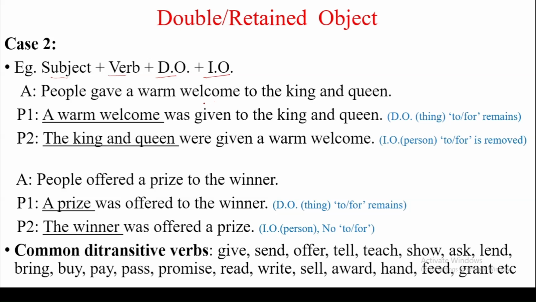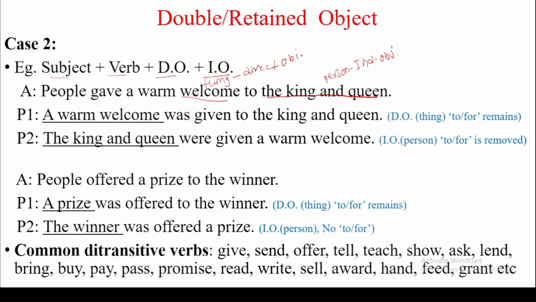So look here, welcome is a thing, so it is the direct object. The king and the queen are persons, so it is the indirect object. So let's see how to change such a sentence into passive.